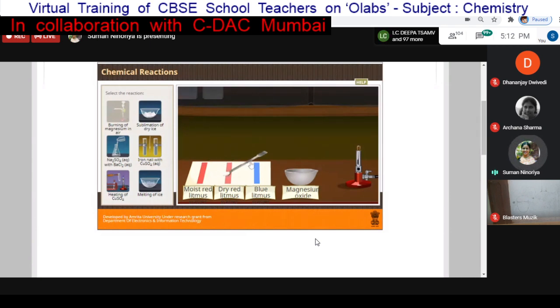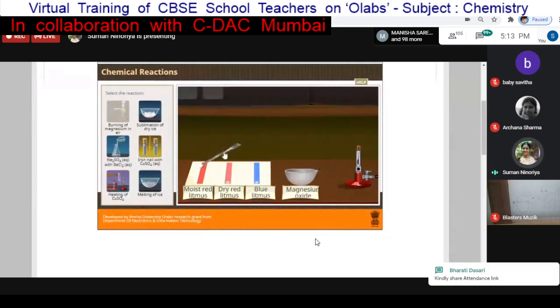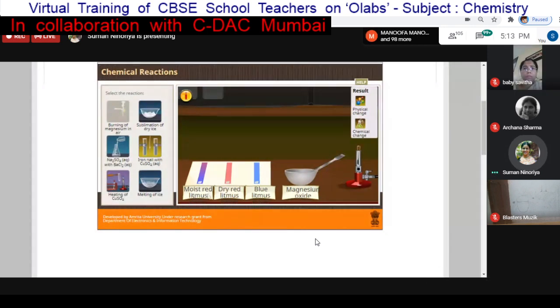Suppose I put this magnesium oxide on dry red litmus paper. Basically no reaction happens and no color change appears in this litmus paper. Again I will try with the blue litmus paper. Again we can see there is no change. And now we will try with the moist red litmus paper, and there is a change in color. You can again see the inferences. It is showing red litmus turns blue, indicating MgO is basic in nature. So basically this was the result for this chemical reaction, burning of magnesium in air.